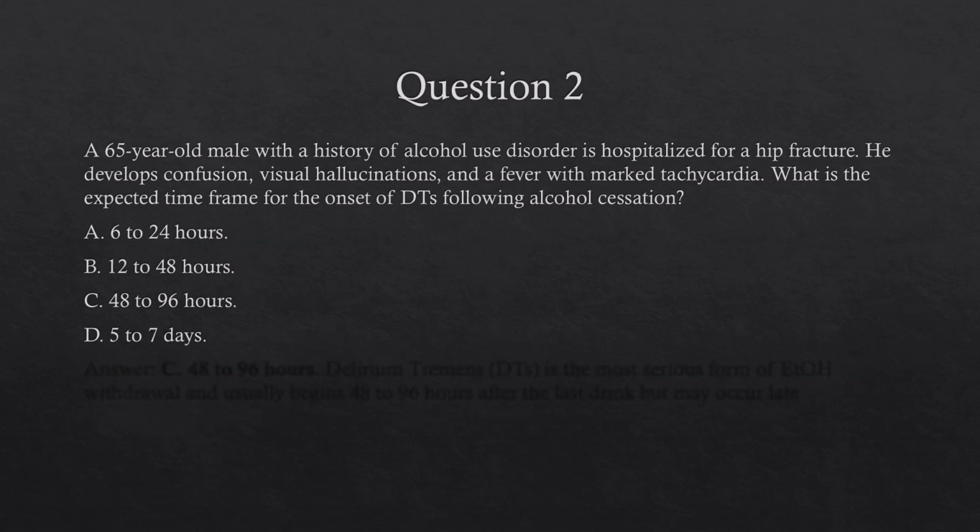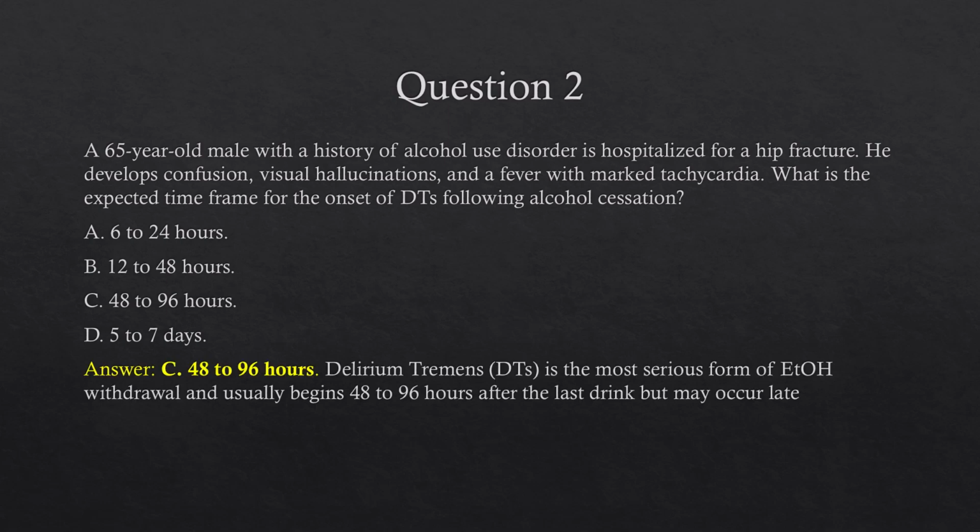Next, we have a 65-year-old male with a history of alcohol use disorder who was hospitalized for a hip fracture. He develops confusion, visual hallucinations, and a fever with marked tachycardia. What is the expected time frame for the onset of DTs following alcohol cessation? A, 6 to 24 hours, B, 12 to 48 hours, C, 48 to 96 hours, or D, 5 to 7 days? The answer is C, 48 to 96 hours, which is the scariest time for providers because that's when DTs can occur.